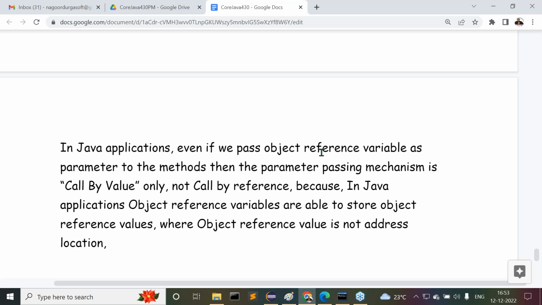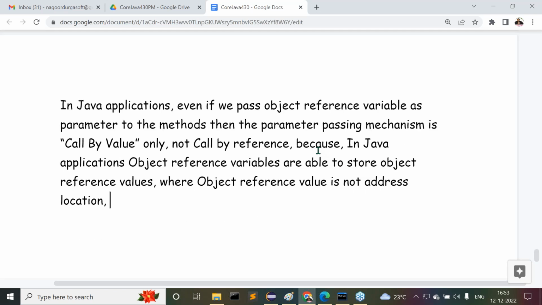If it is not an address location, then what is it? It is a hexadecimal value of hash code. Am I right or not? Hexadecimal form of hash code. Again, what is this hash code?